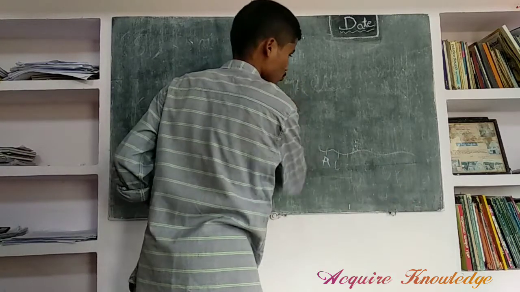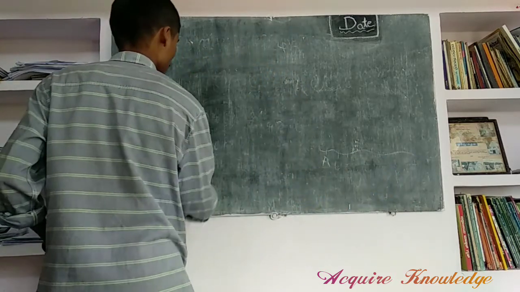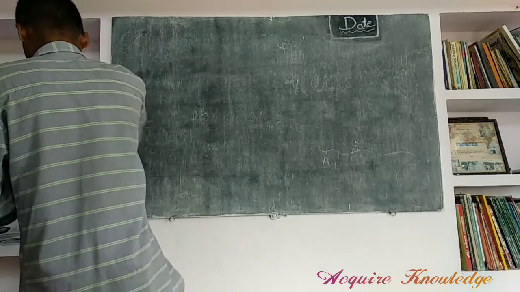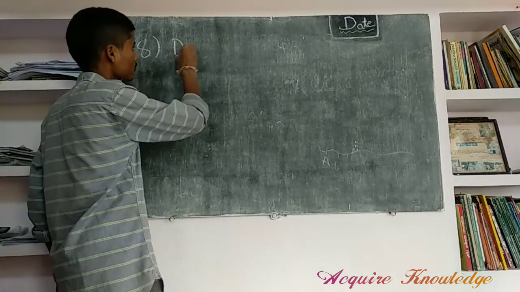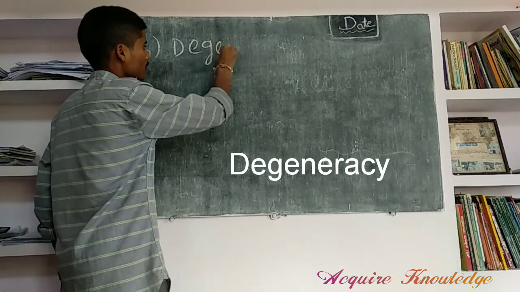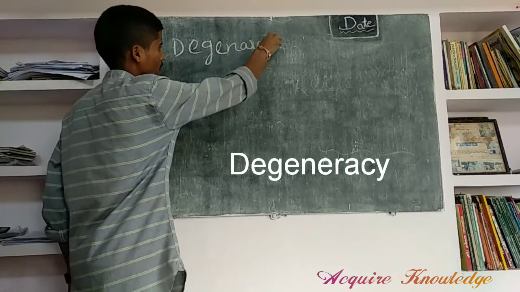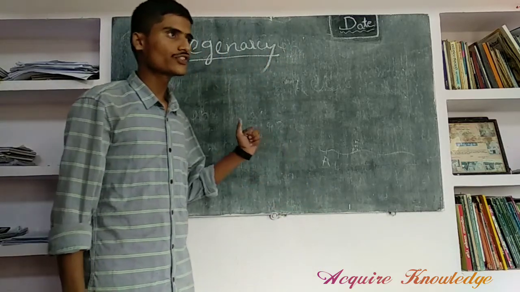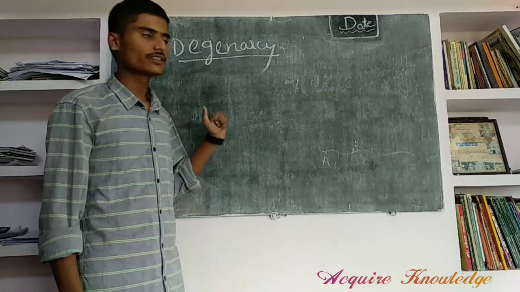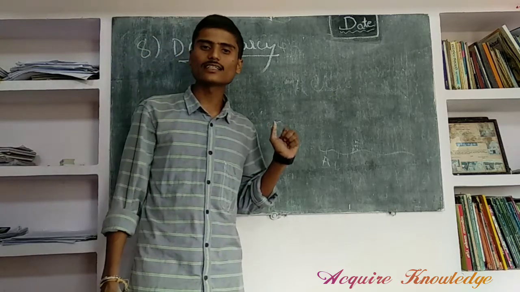Next, the eighth and last one is degeneracy. What is degeneracy? Degeneracy means in the triplet codon system there are 64 codons. Of these 64 codons, 3 act as terminator codons.